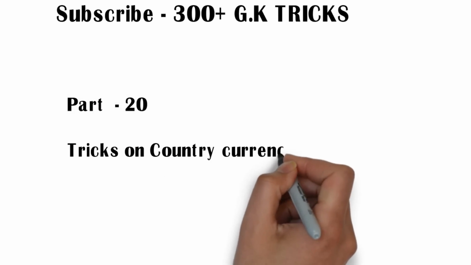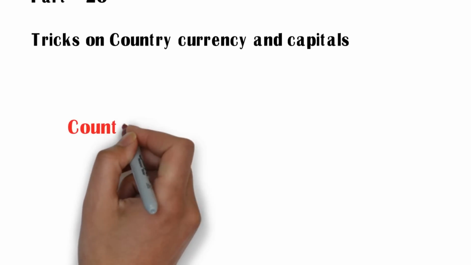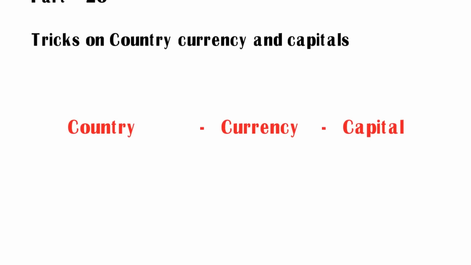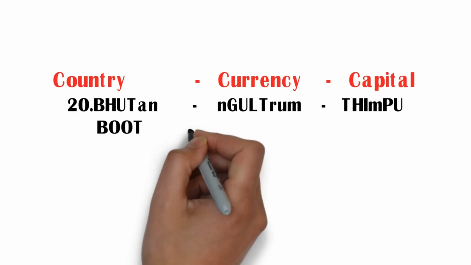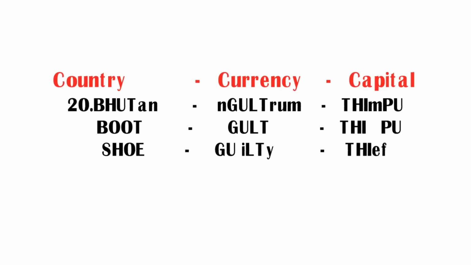Part 20, tricks to remember country, currency and capital. Very important topic, country, currency and capital. Today we are going to see the country Bhutan. Its currency is Ngultrum and its capital is Thimphu. But how to remember country Bhutan, currency and capital? Let us see the trick here.